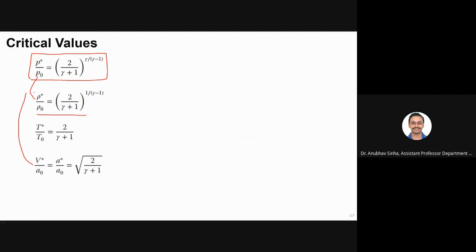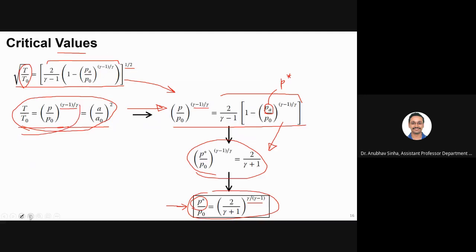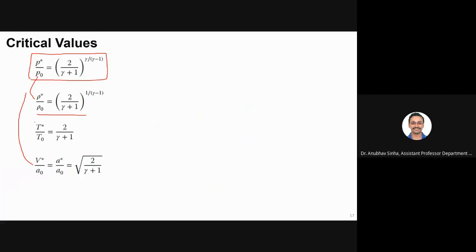Okay, let me go back. For example, temperature. If you don't understand, ask me. Otherwise, I will assume that you are clear with that. For example, I know that this is how temperature varies with pressure. This is the relation between temperature and pressure. Similarly, for isentropic flow, we have derived how pressure is related to density, and how pressure and velocity are related. So using those relations, I can derive critical values for density, temperature and velocity.